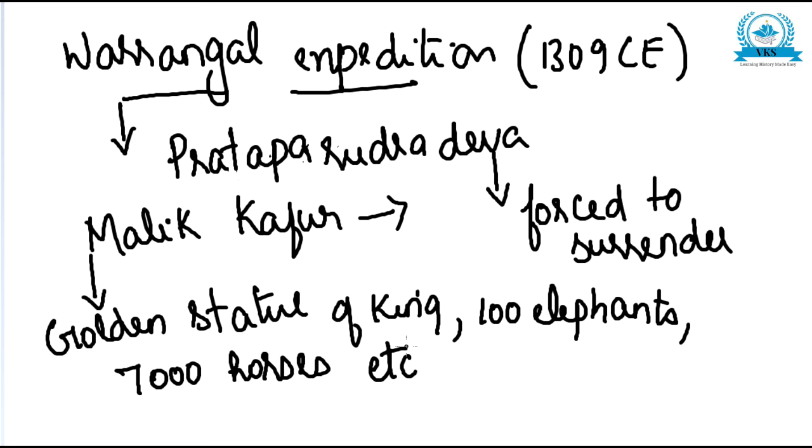The Warangal Expedition happened in 1309 CE. The king of Warangal was Prataparudradeva. Malik Kafur marched towards Warangal, and Prataparudradeva was forced to surrender. After that, he took a lot of riches from Warangal, that is the golden statue of the king, 100 elephants, 7,000 horses, and a large quantity of gold, silver, jewels and money to Delhi. So this is what happened in the Warangal expedition of Alauddin Khilji. So that was the second expedition in South India.